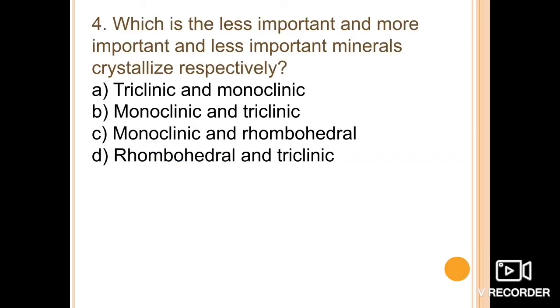Next question: in which systems do the more important and less important minerals crystallize, respectively? Triclinic and monoclinic, monoclinic and triclinic, monoclinic and rhombohedral, or rhombohedral and triclinic. So there are 4 options and you have to tell which one is the system in which the majority of minerals crystallize and which one the less important ones.